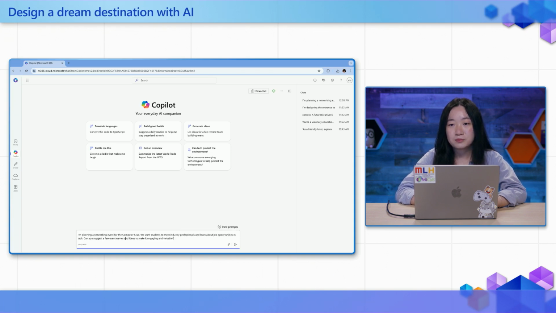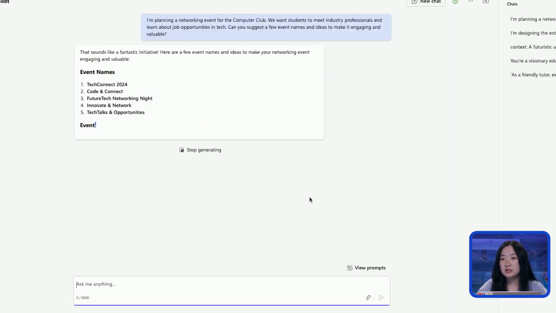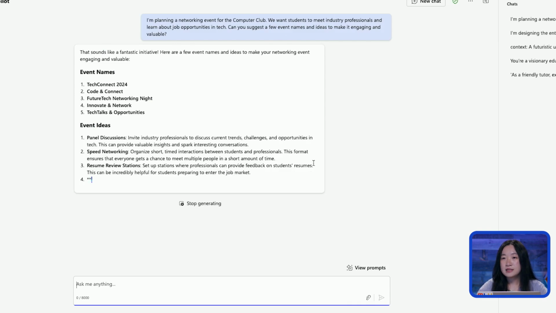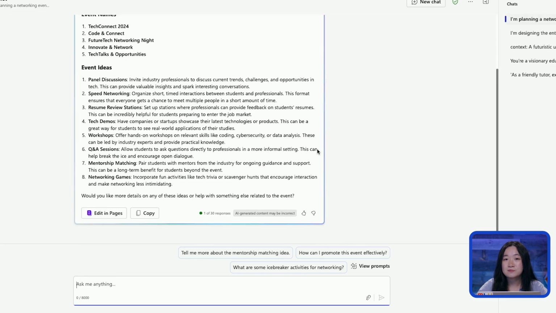So here's an example. I'm planning a networking event for the computer club. We want students to meet industry professionals and learn about the job opportunities in tech. Can you suggest a few event names and ideas to make it engaging and valuable? Just going to input that into Copilot. And here you can see it's already spitting out some event names and some event ideas.